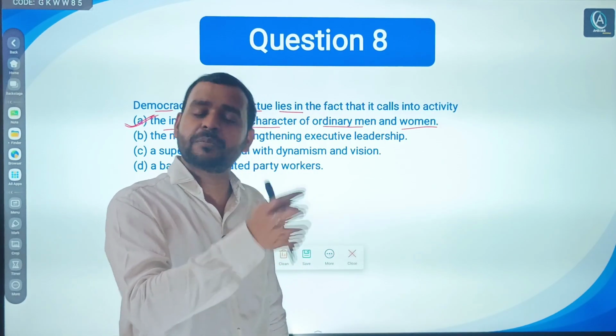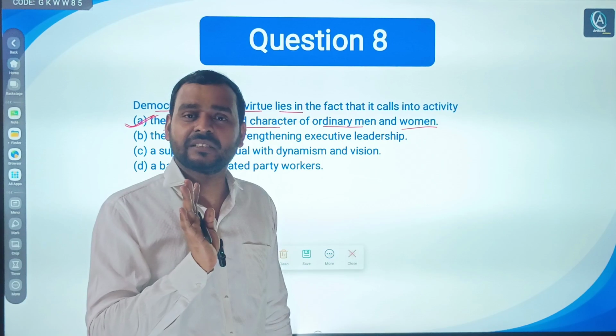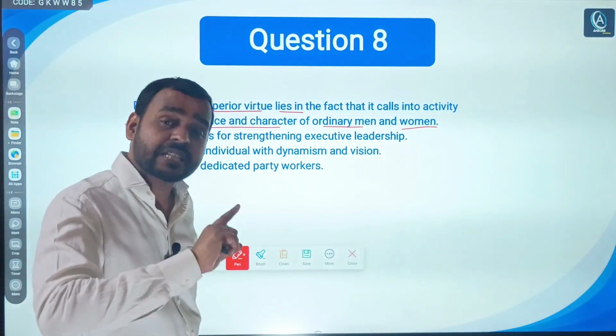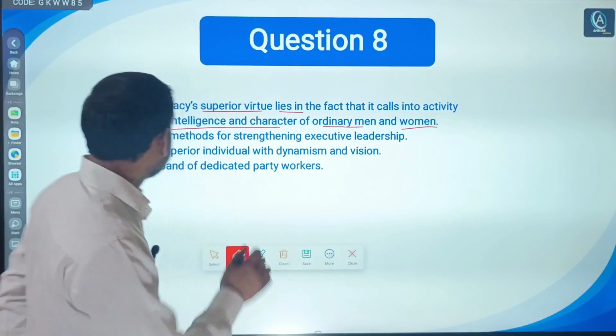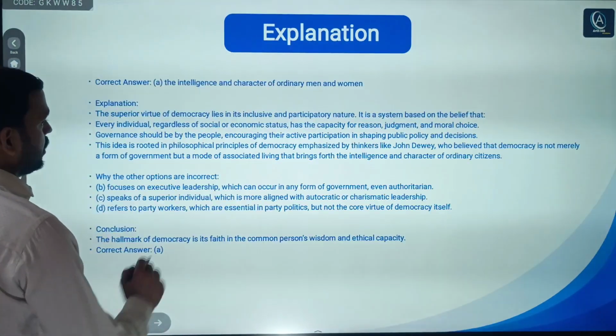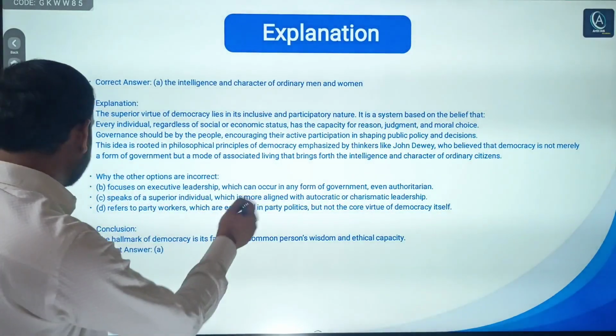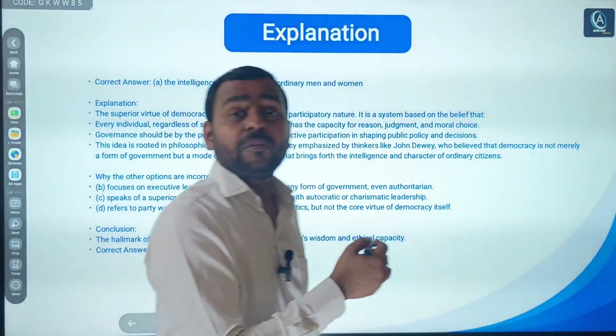They will vote for any person who will give them money or any freebies. So the common man's intelligence and character matter in democracy. So here is the explanation. I have already told you.